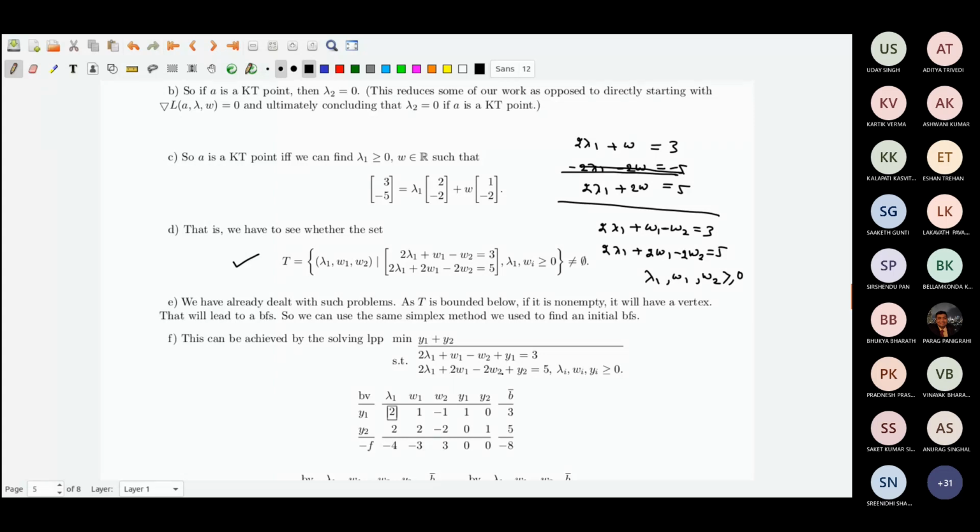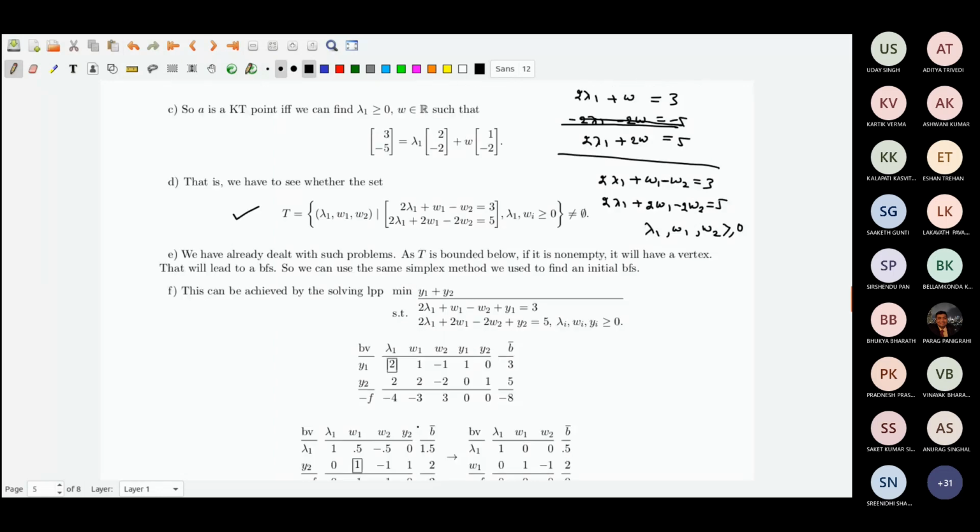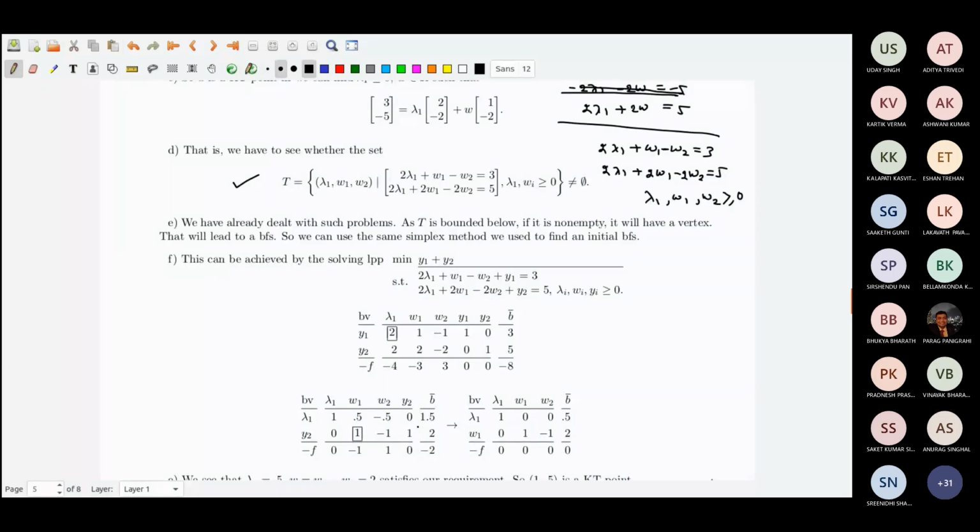We start with the initial artificial BFS, y1, y2, and we try to minimize y1 plus y2. And we remember our theory says that if I can reduce the minimum value to 0, which I can do over here.